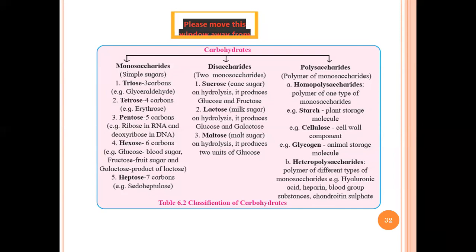Now the completely opposite is a heteropolysaccharide, where the polymer is made up of different types of monosaccharides. So they can be made up of 1 or 2 different types of monosaccharides. And the examples are hyaluronic acid, heparin, blood group substances, which mainly include some kind of glycosides.